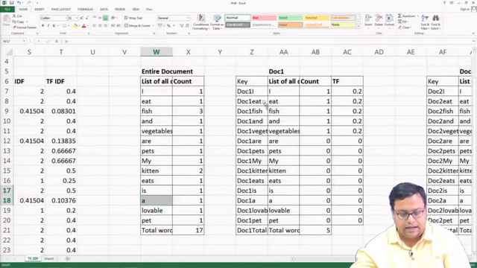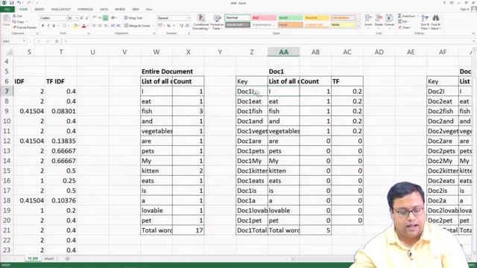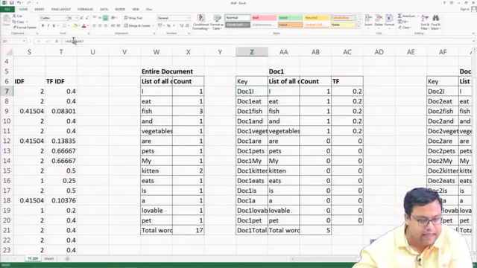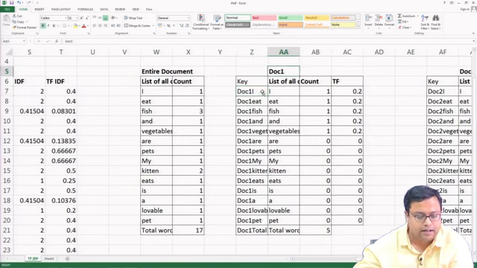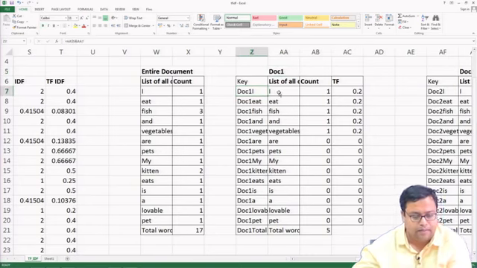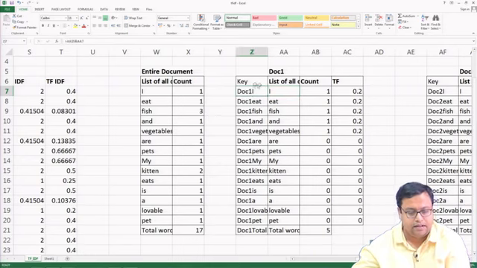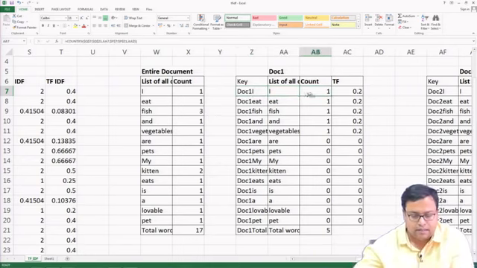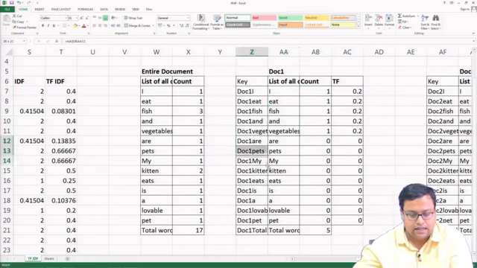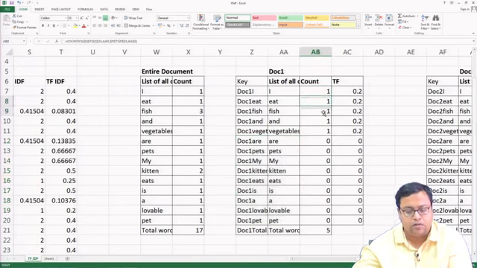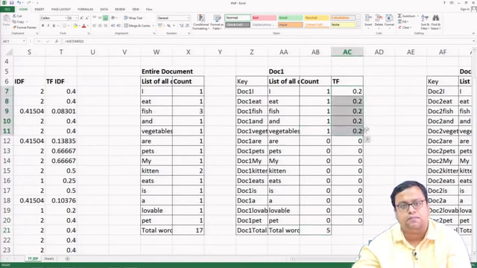So, you see that in document 1, this is my key, that means document 1 and the word I. So, this and this basically comes up to be this. You see doc 1 and the word I, this is occurring once. This is occurring, this is occurring, this is occurring, this is occurring, but these words are not occurring. So, in doc 1 these particular words are not there. So, that is why the counts are 1, 1, 1, 1, 1, the total count is 5. The term frequency for each word is 0.2.